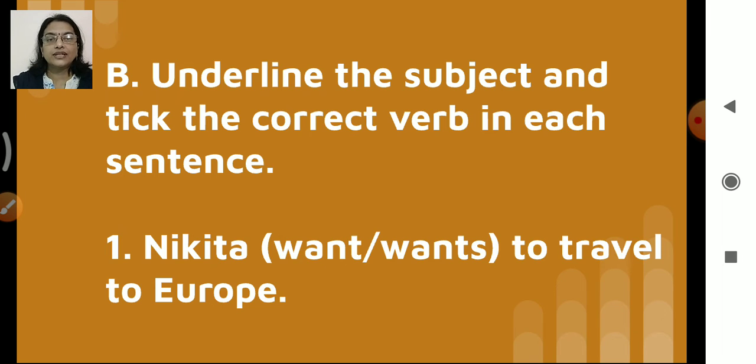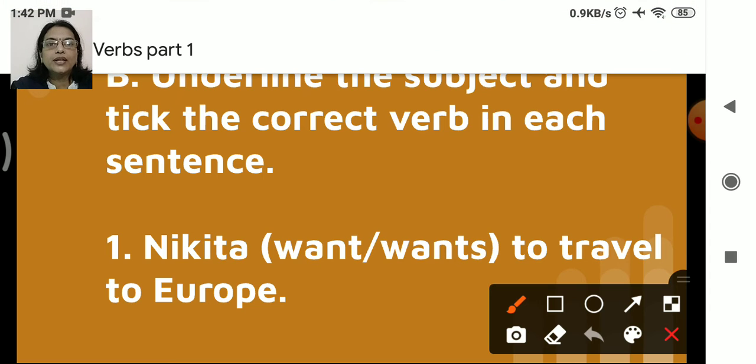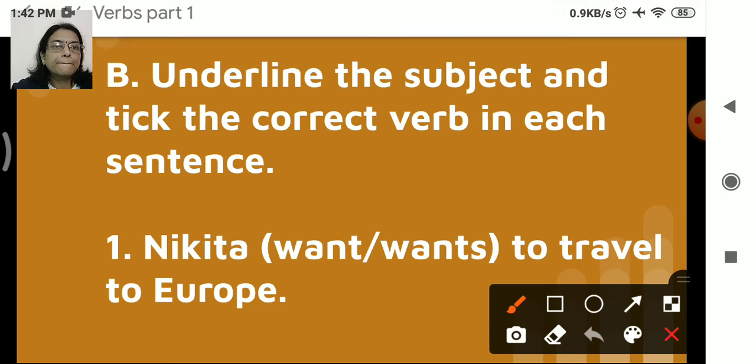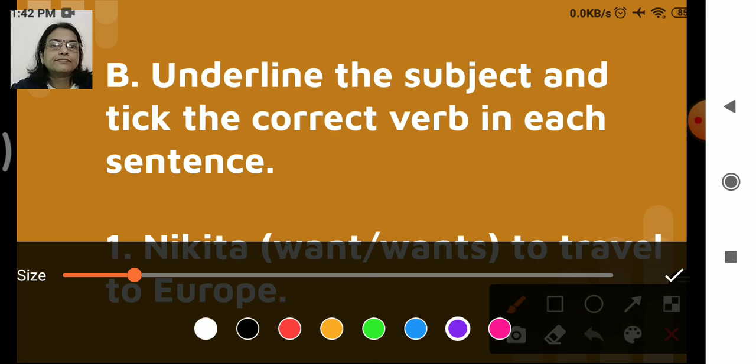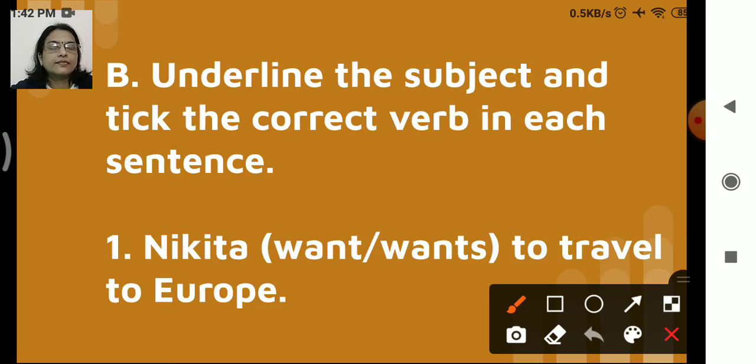Okay, fine. So here we'll start with the exercise. Underline the subject and tick the correct verb in each sentence. So what is our work first? First we'll underline the subject. And then what do we have to do? Tick the correct verb in each sentence.